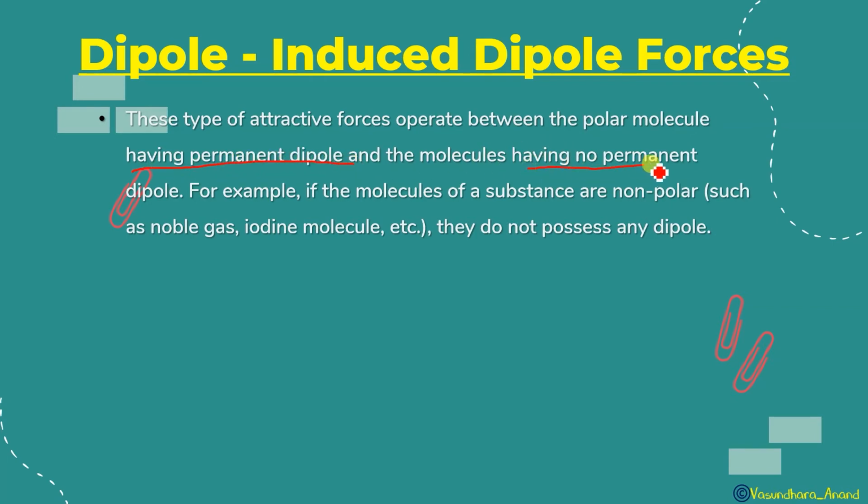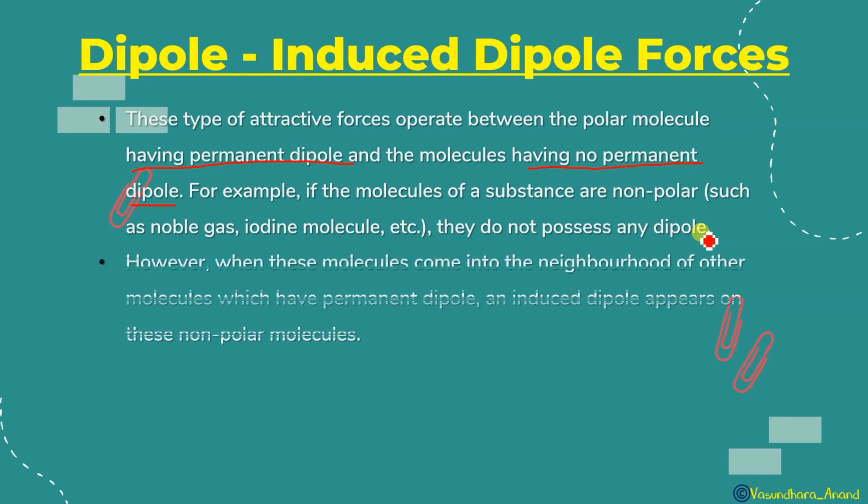Having no permanent dipole. For example, if the molecules of a substance are non-polar, such as noble gas, iodine molecule, etc., they do not possess any dipole. उनके में कोई नहीं होता dipole.